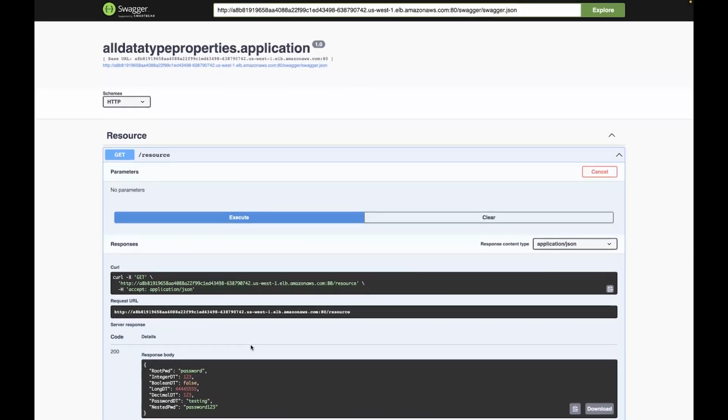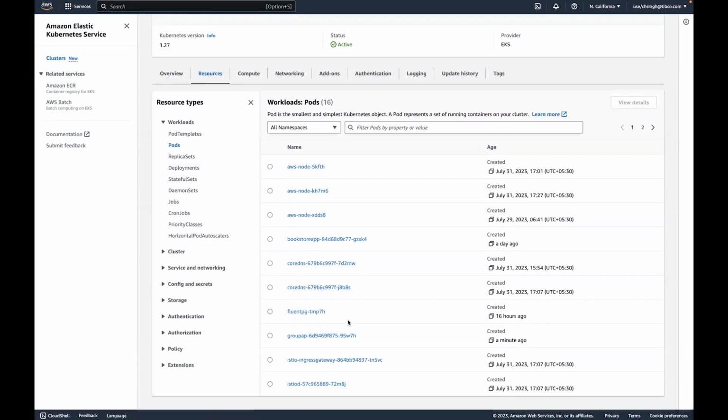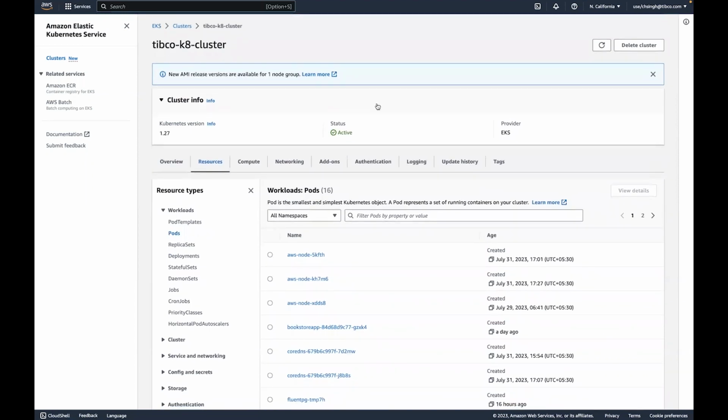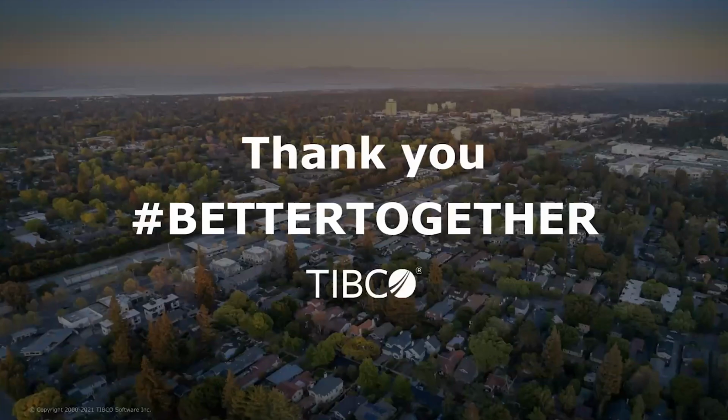Also, if we switch to the AWS cluster, a new instance must have been created there. As you can clearly see here, a new instance has been created for this particular application a minute ago. So basically, this new instance has been created after pushing the updates from the TCI UI. This was all about the unified management part.